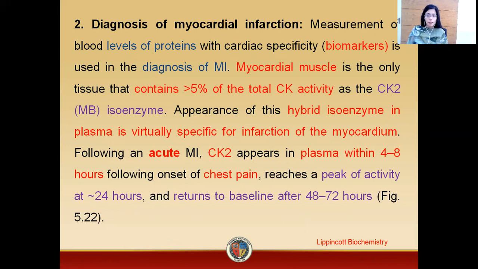Normally, our myocardial muscle contains greater than 5% of the total creatine kinase as the CK2, the MB isoenzyme. In an acute condition, there will be an increased level of CK2 in plasma within 4 to 8 hours, along with the feature of chest pain. It will reach peak activity within 24 hours and return to baseline after 48 to 72 hours.